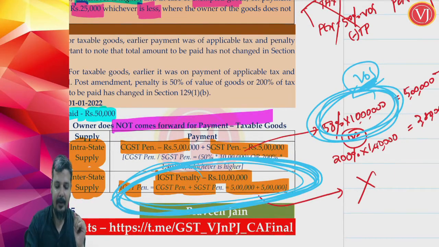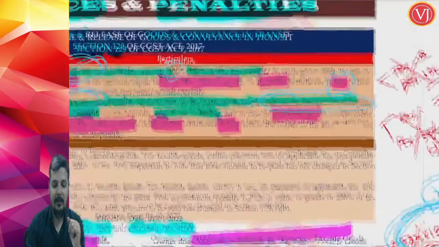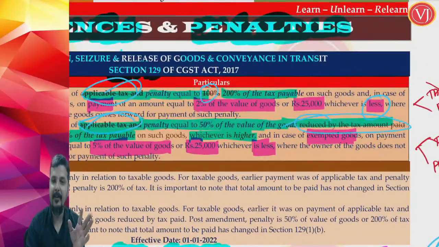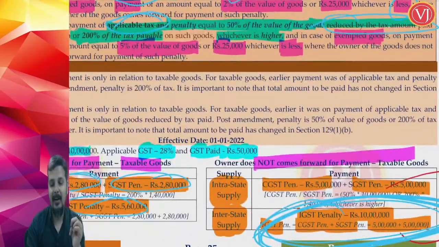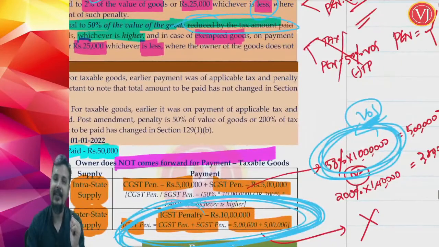So this is the amendment which is brought out in your section 129(1B). Now they are telling that CGST penalty will be equal to 50% of the value of the goods or 200% of the tax payable. So tax payable will be that of your CGST. CGST tax payable was 1,40,000, 200% of that is 2,80,000, and 50% of the value of the goods is 5 lakh.